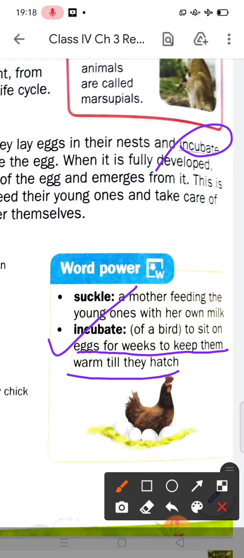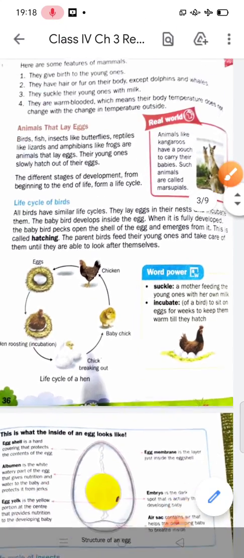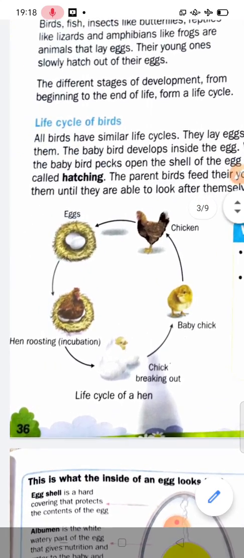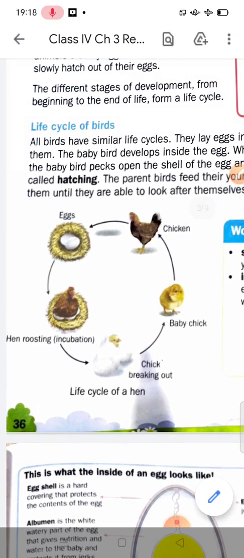Understand what I am saying? Incubate means the birds sit on their eggs for 4 weeks to keep them warm till they hatch. So first, birds lay eggs in their nest and incubate them.